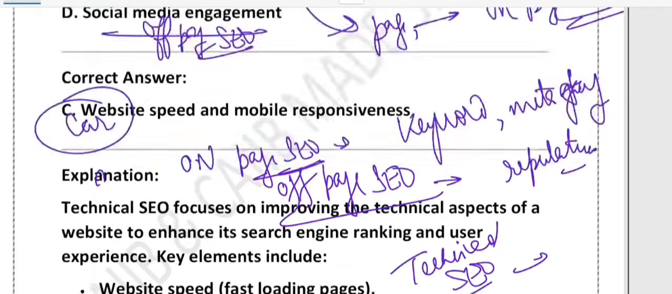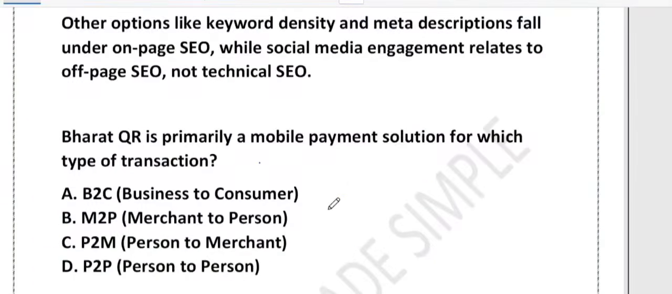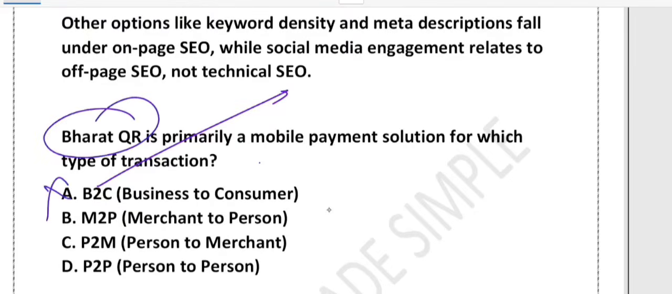Bharat QR is primarily a mobile payment solution for which type of transaction? B2C, M2P, P2M, P2P. B2C is business to customer. So this is about business selling product or services to customer. It's a broad term. It's not specific to Bharat QR only. That's why it is wrong.